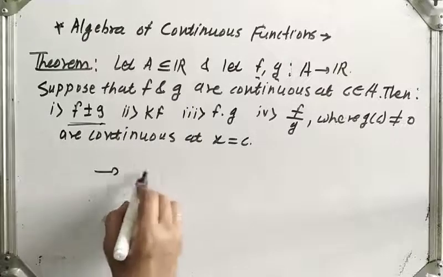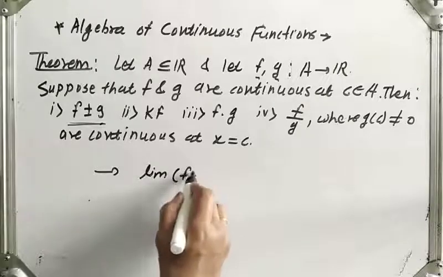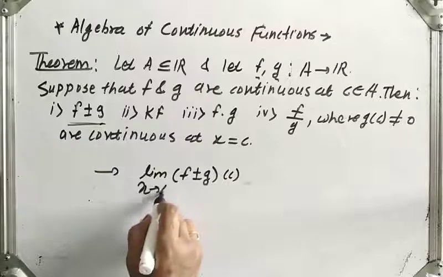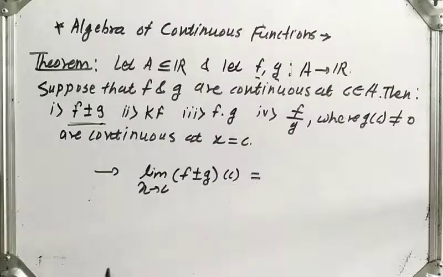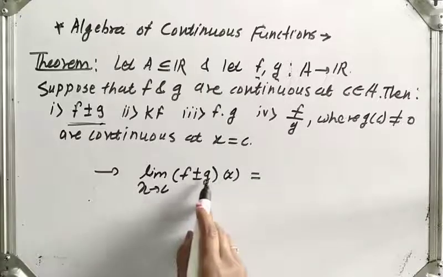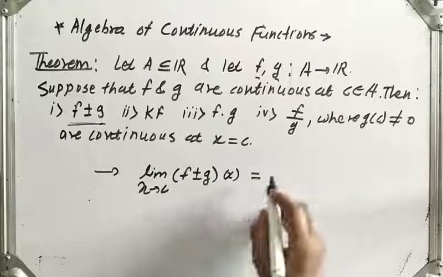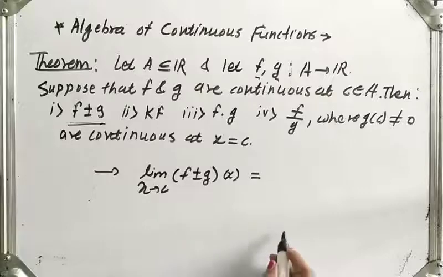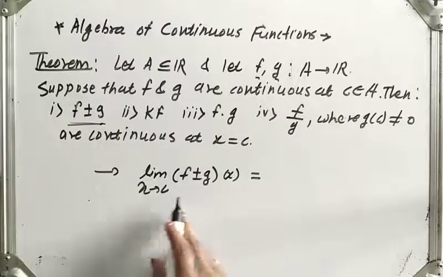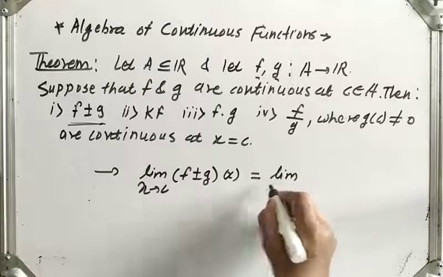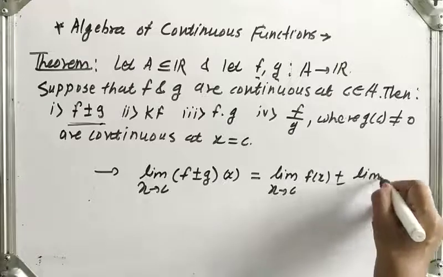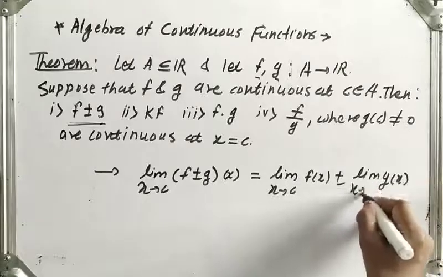So we show the limit of f plus minus g of x as x tends to c is the same as f plus minus g of c. This will be limit x tends to c f of x plus minus limit g of x as x tends to c.